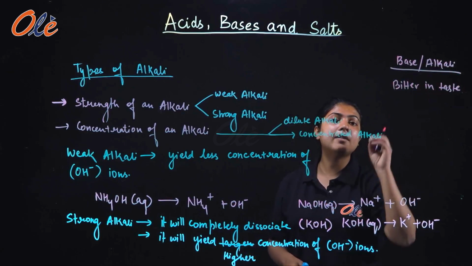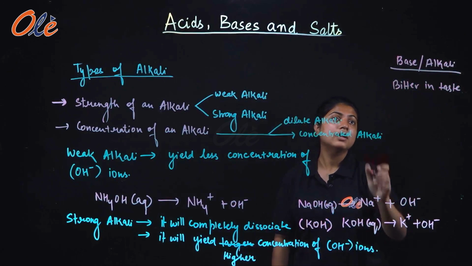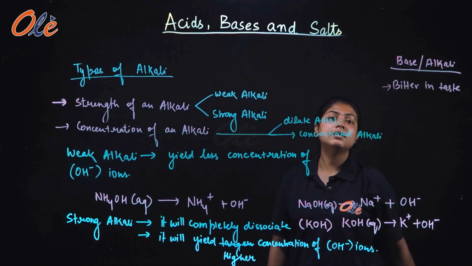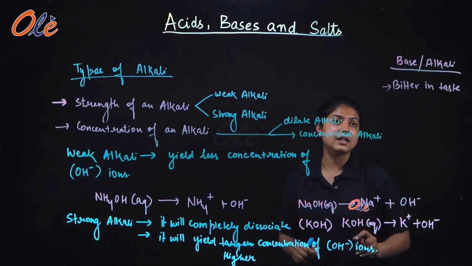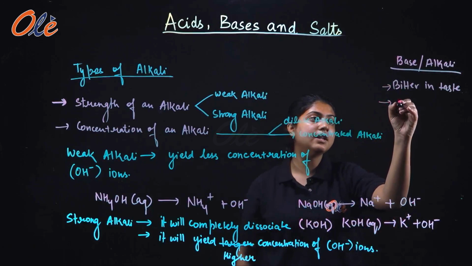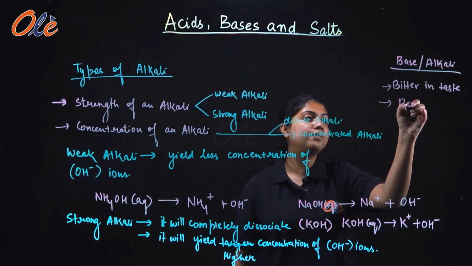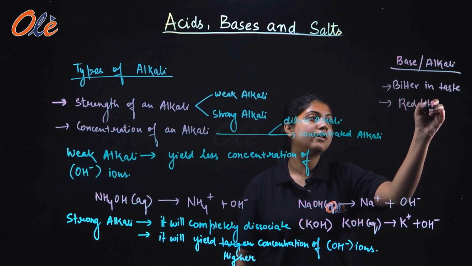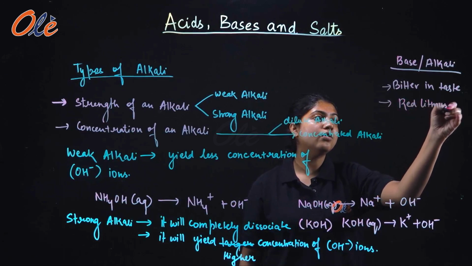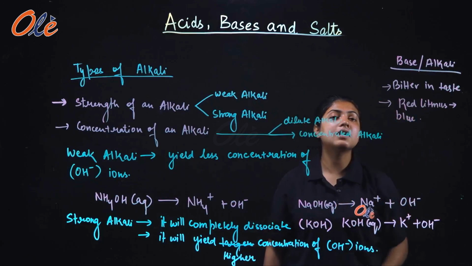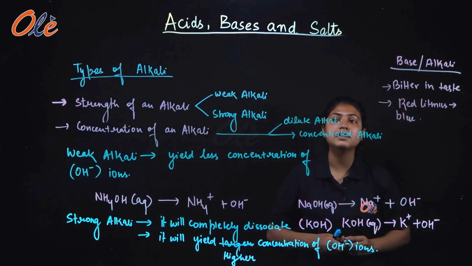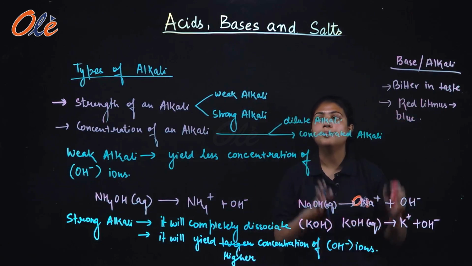When you taste them, bases are generally bitter and they turn red litmus blue. So these are some of the characteristics of alkalis, or we can say bases.